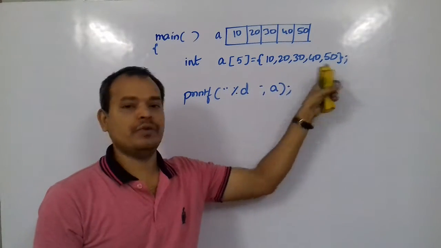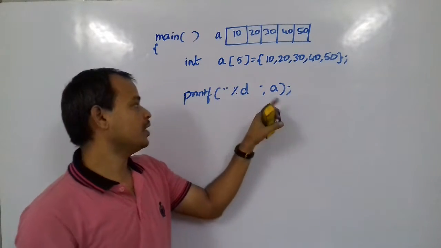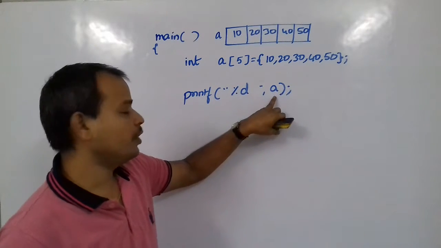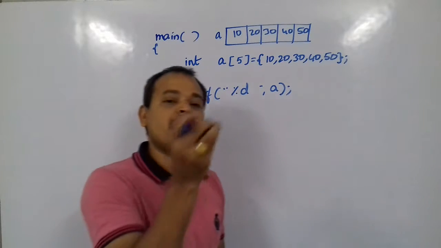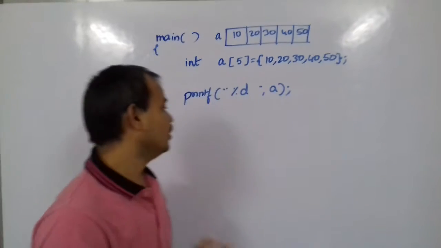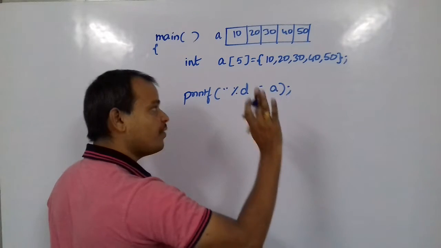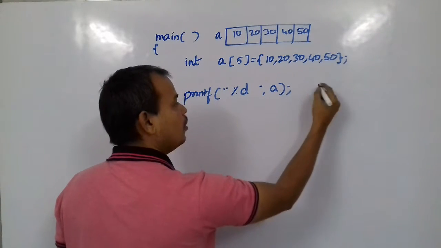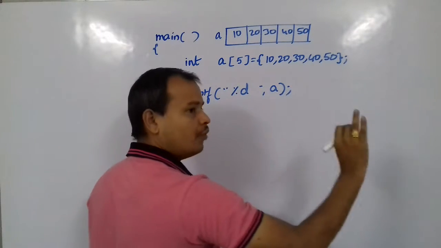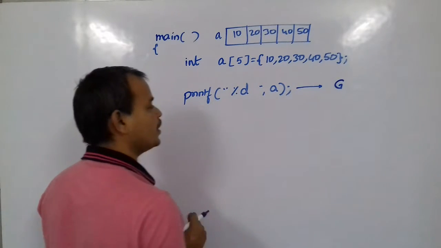None of these values will be printed, but something will be printed, and we will discuss later what exactly this means. But what does a hold? a is an array, and when you refer to an array name, it gives us the array address. What is an address? We will discuss that in the pointers concept later. Leave this one. So this will give a value, but that value is none of these 5 values. What is actually printed with this statement is the address of the array. For now it is a garbage value. With this, a garbage value will be printed.